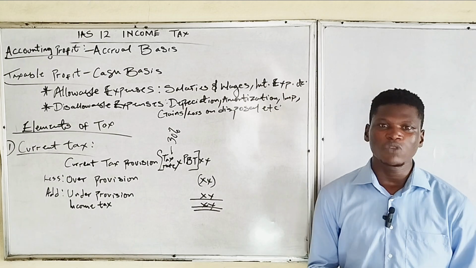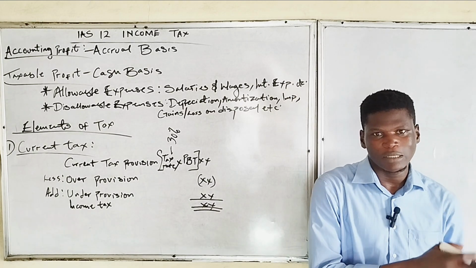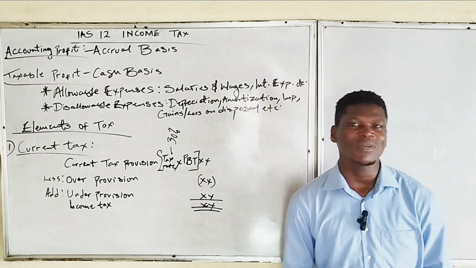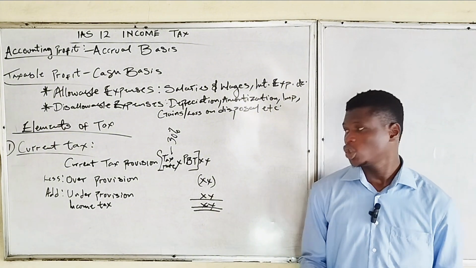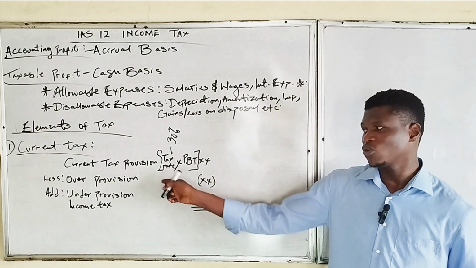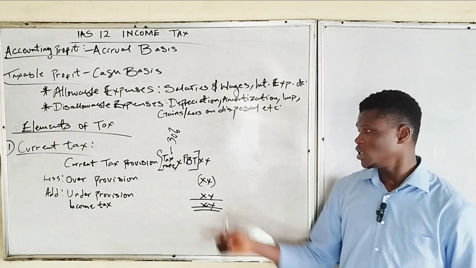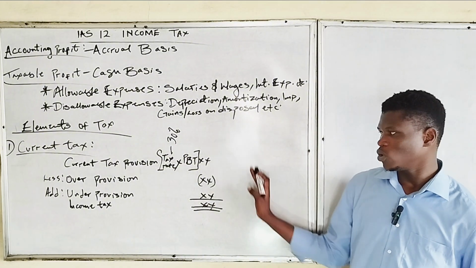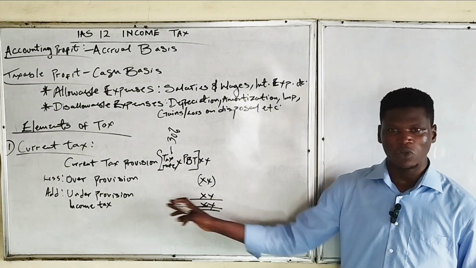So we deduct over provision of the previous year's tax from this current year tax. While under provision means we have underestimated tax for the previous year, which is to be added to the current year's tax. In most cases, both of these are not included in a particular question. It's either you have over provision or under provision. So that's the calculation of current tax, which will give us income tax.